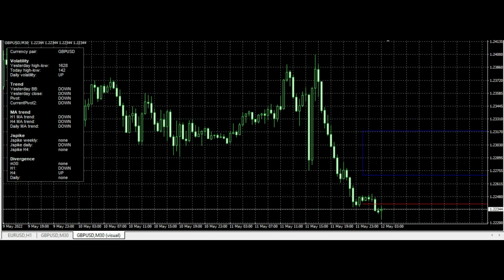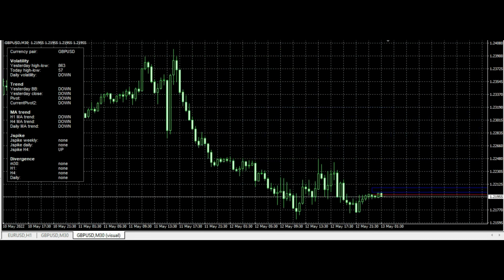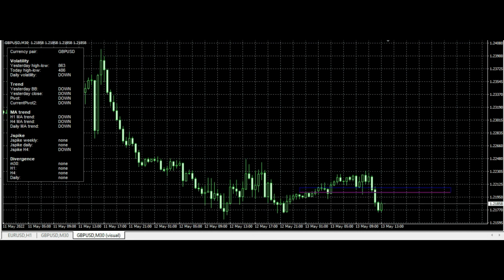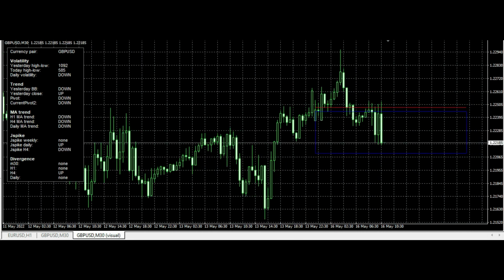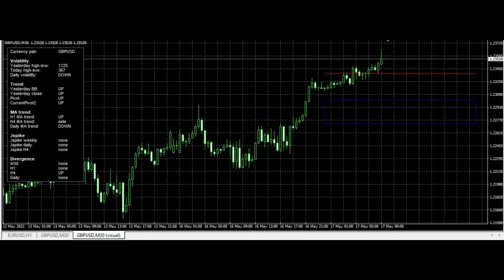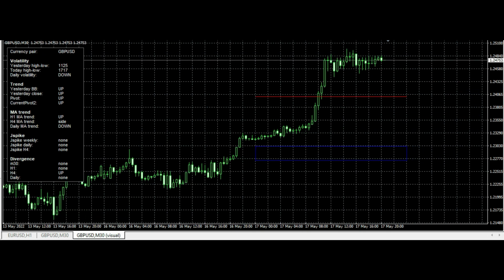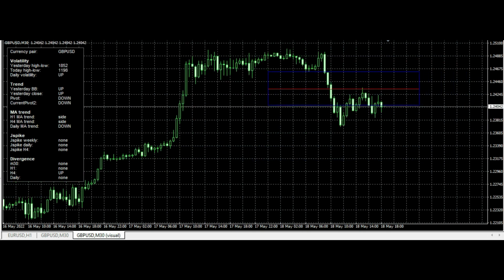These are the two moments we have strong trends. And use the number of pips for daily volatility. If you know there is a 120 pip average daily volatility for British pound dollar, and you see 60 pips, you know there is a 60 pip room, and use that information if you are a day trader.